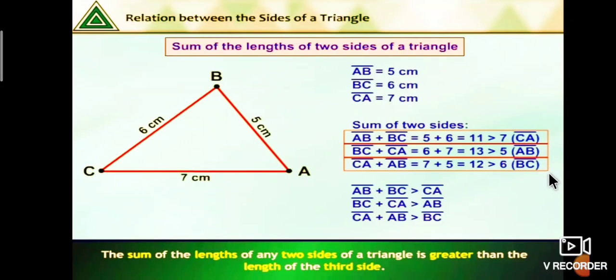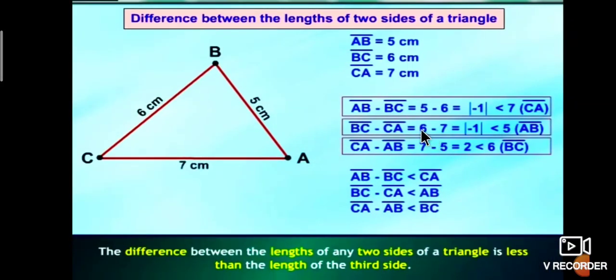Next, the difference between the lengths of two sides of a triangle. Observe the triangle ABC. In triangle ABC, AB is equal to 5 centimeters, BC is equal to 6 centimeters, CA is equal to 7 centimeters. Here we find the difference between two sides.